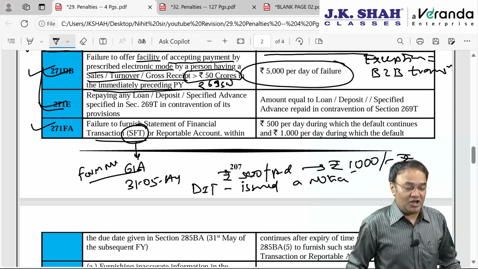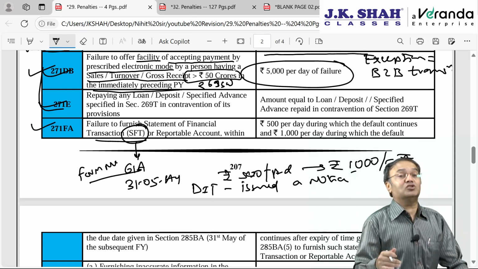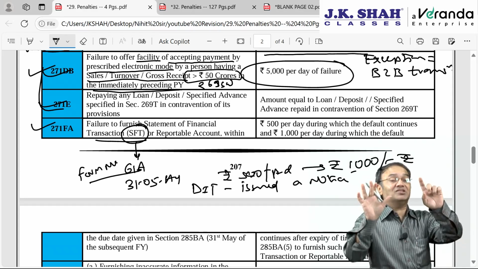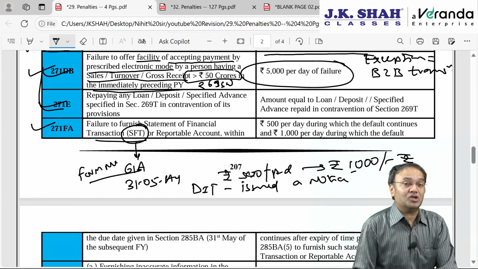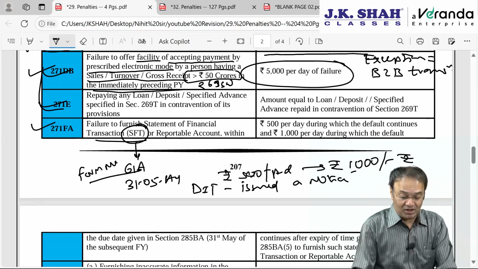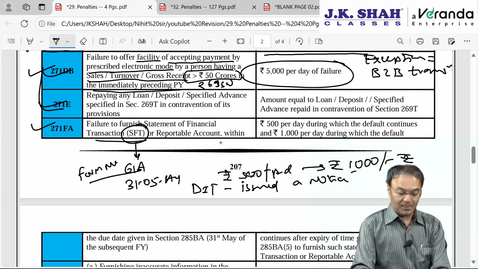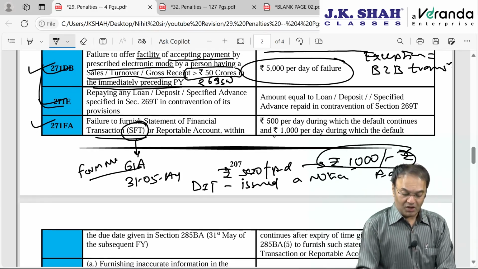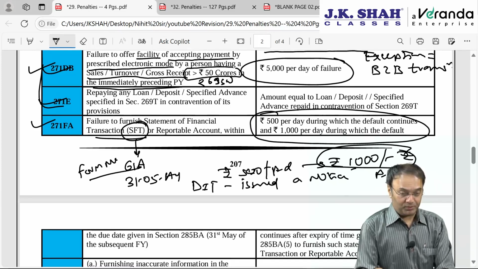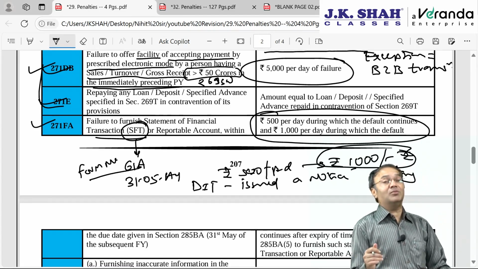If statement of financial transaction is not filed, then Director of Income Tax can issue notice giving assessee maximum 60 days time limit to file such statement. Still it is not furnished and the time limit given to him has expired, then penalty will be 1000 rupee per day. 500 per day or 1000 rupee per day. When will it be 1000 rupee per day? After expiry of the time limit given in the notice.